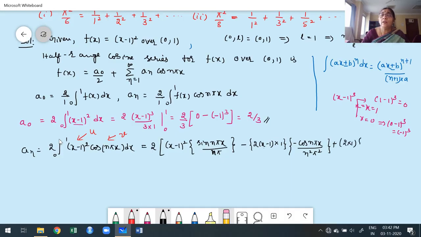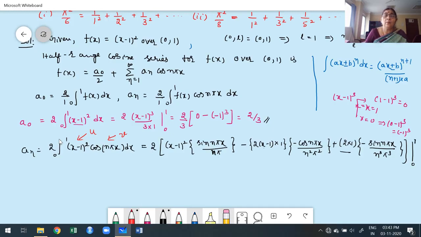Okay. Again I have to integrate. While doing integration, keep minus 1 by n square pi square as itself. The integration of cos is sine of n pi x divided by n pi. We get n cube pi cube. Now, I told you a number of times, whenever we get a constant derivative value, it is not necessary to move to higher terms, because the derivative of a constant is 0.